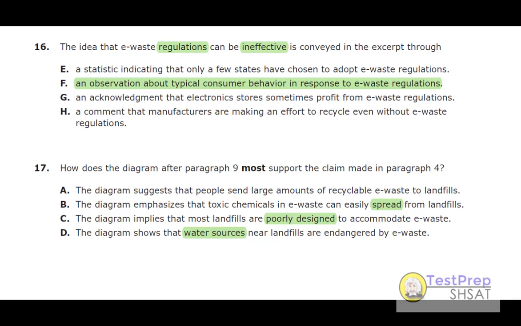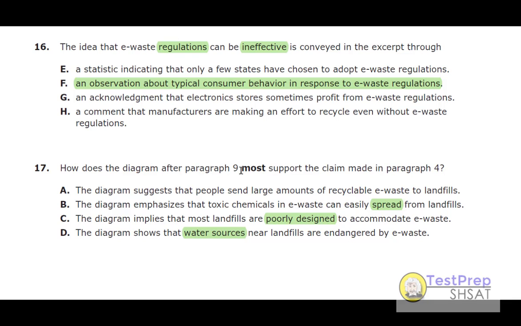I mean, that might be true and plausible, but you'd also have to say the air is endangered. The trees are endangered. The ground is endangered. It's not just the water sources. So that is not the best or most supported answer requested by the question. So D is not right.